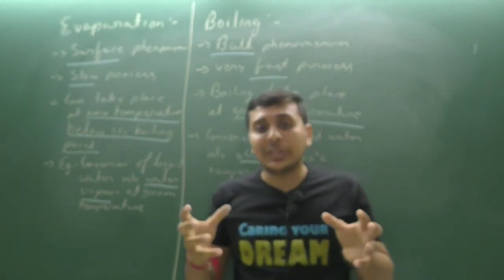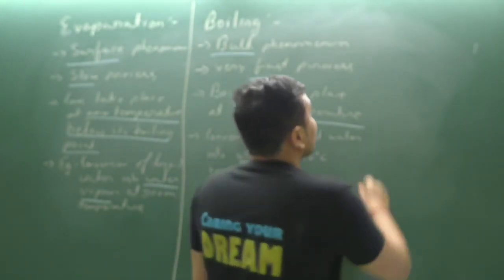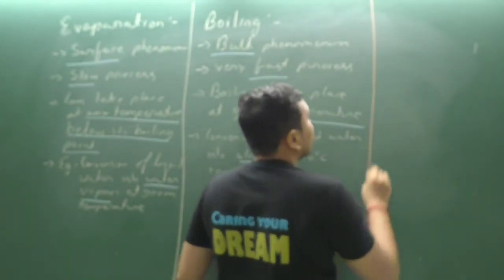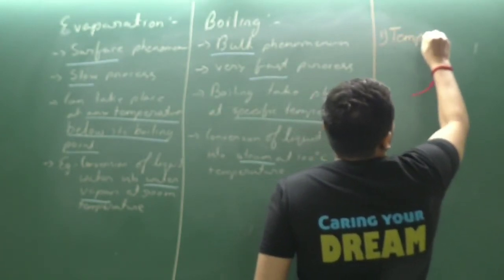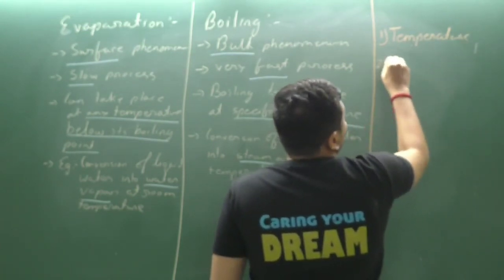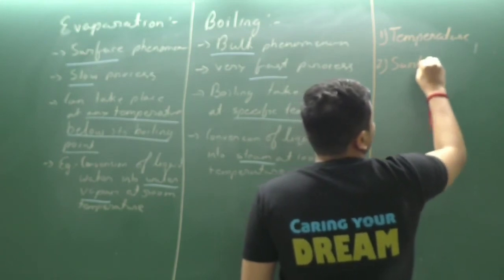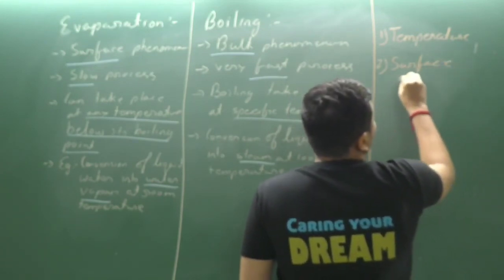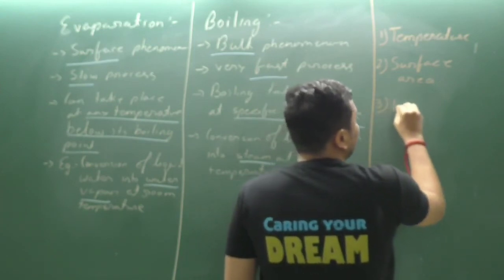Why? Because evaporation is dependent upon many factors. And what are those factors? The first factor is temperature. The second factor is surface area. The third factor is wind speed.